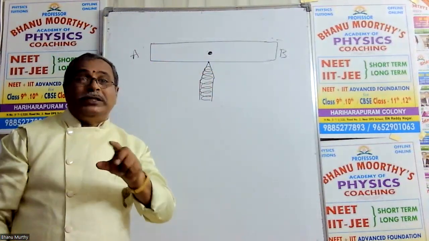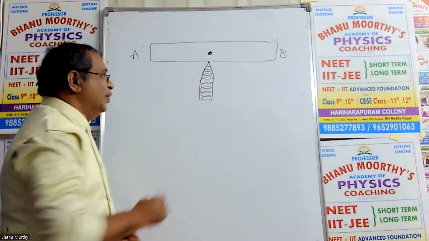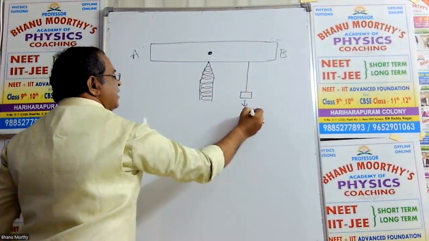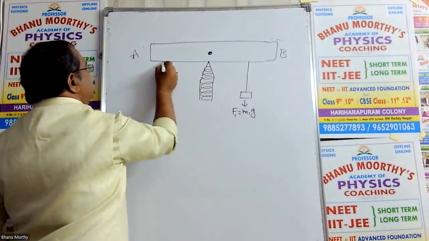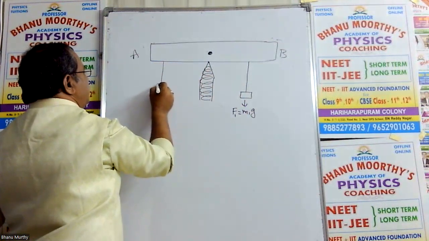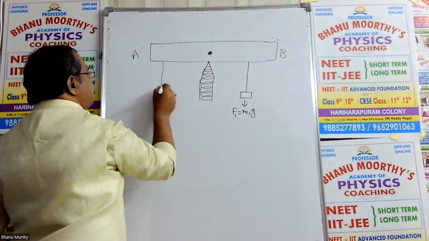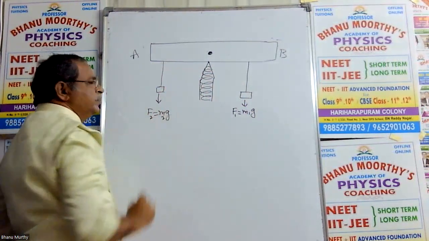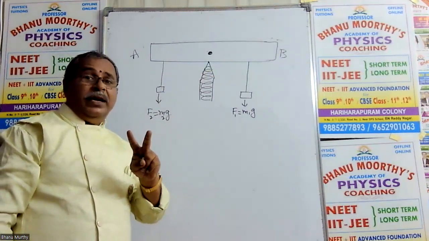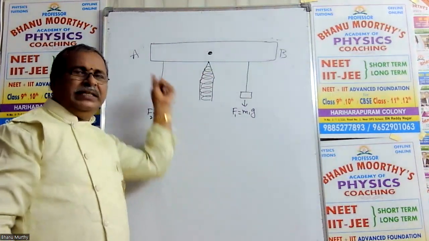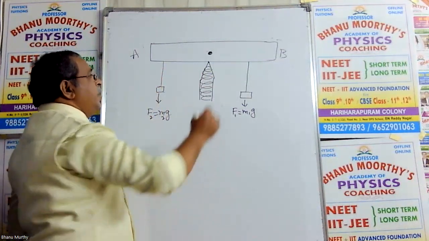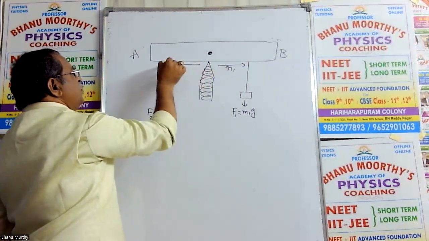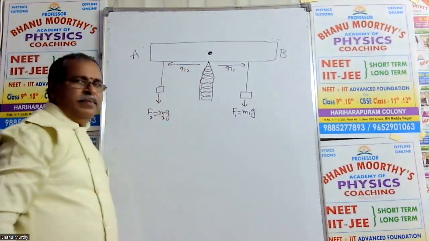Now, two loads I am putting on either side of the fulcrum. Here I am putting some load M1 g, that is F1, and here I am putting M2 g, at different positions. So this is F2 equals M2 g. Two loads I am putting there, different magnitudes at different positions from this end A. Now first force is situated at a distance R1. Second force is at R2. Positions.